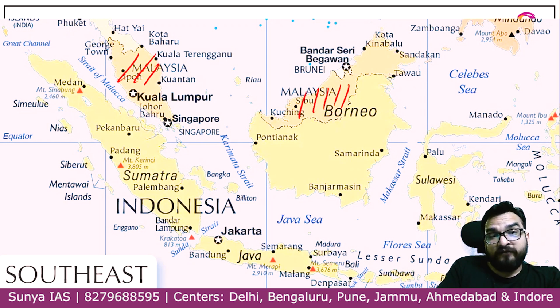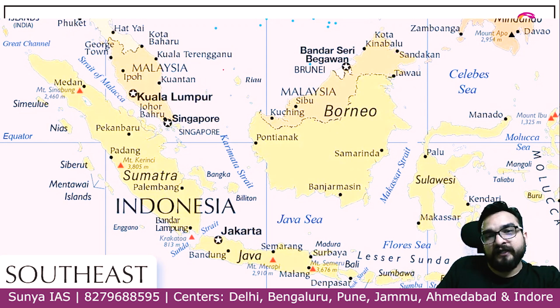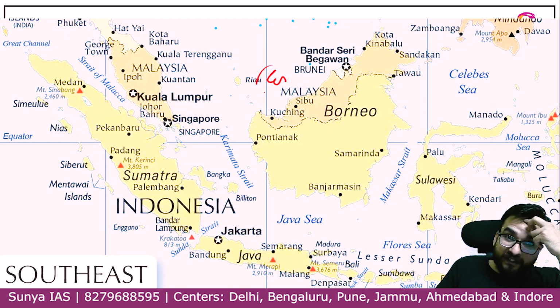So the capital which you are seeing is Kuala Lumpur. Kuala Lumpur capital you are seeing in West Malaysia, guys, right? Understanding? Over here, this is your East Malaysia, which is touching this particular part. I will be telling you what is this Borneo. Don't worry. This is your Malaysia, you know.